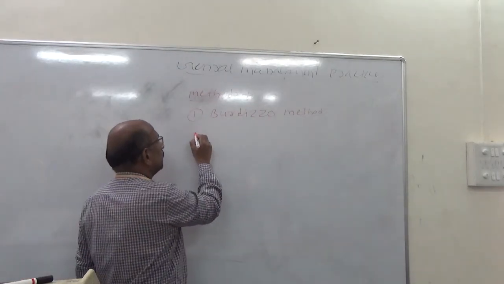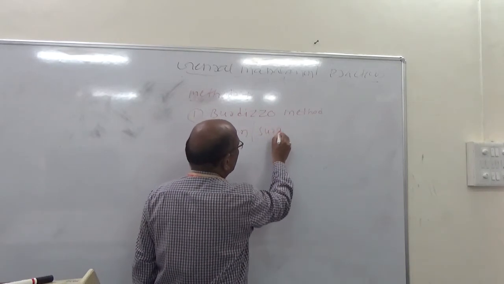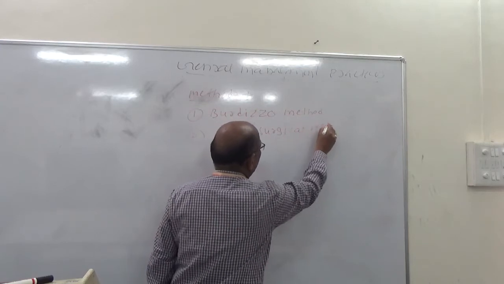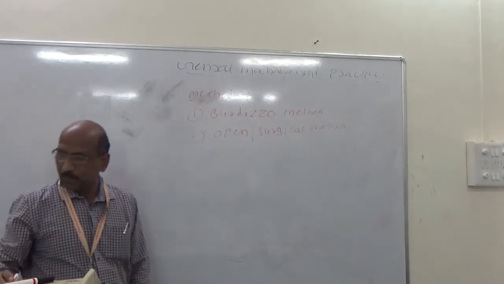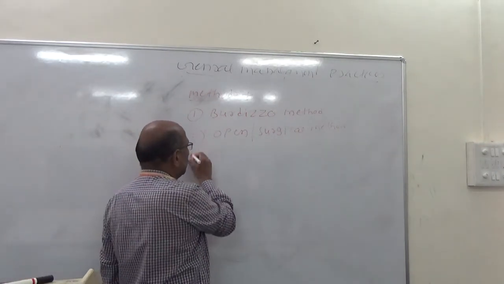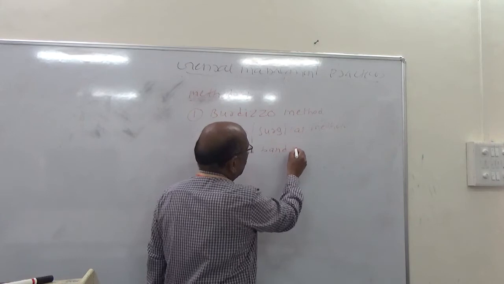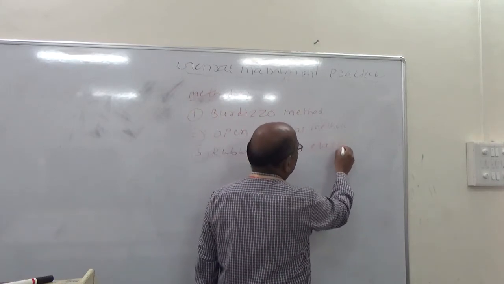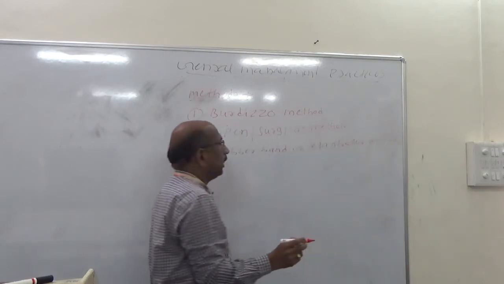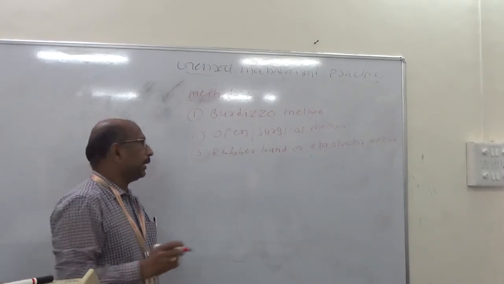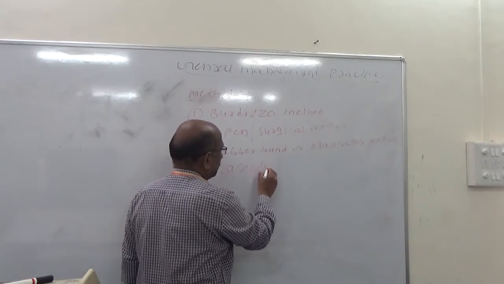Second is the open or surgical method. Third is the rubber band or elastrator method.